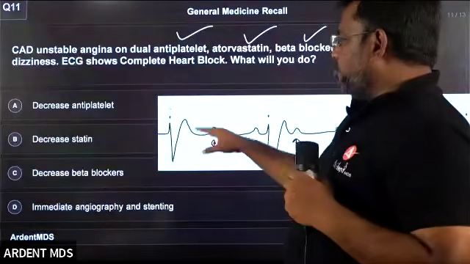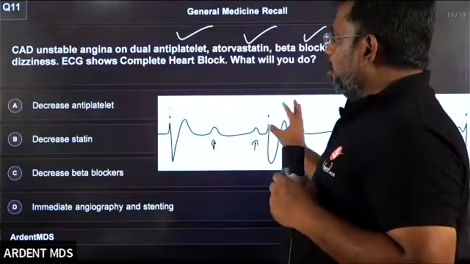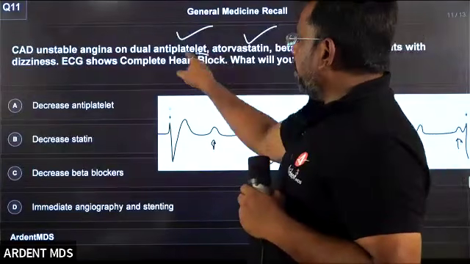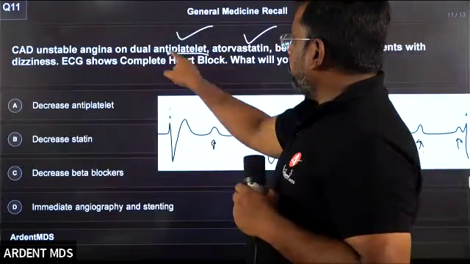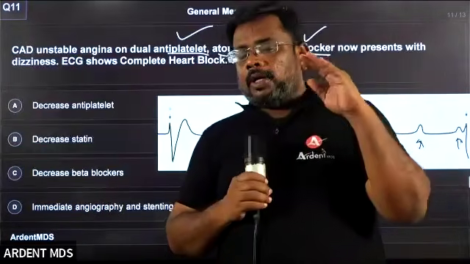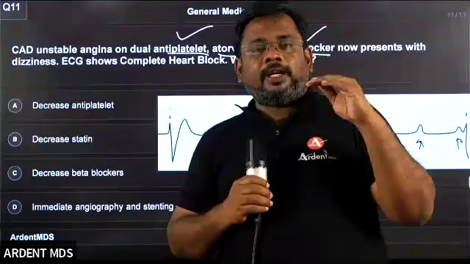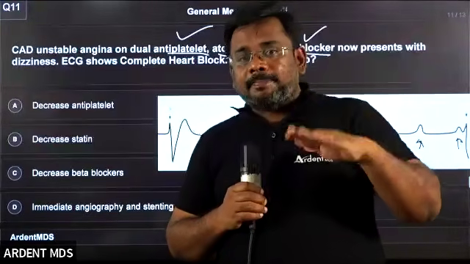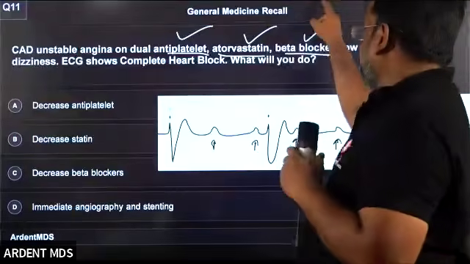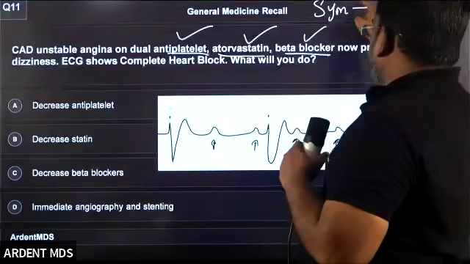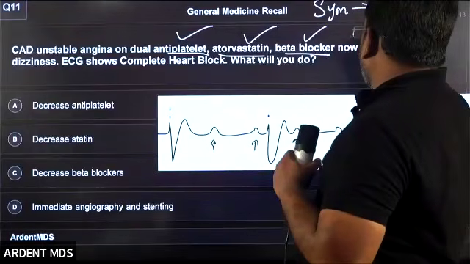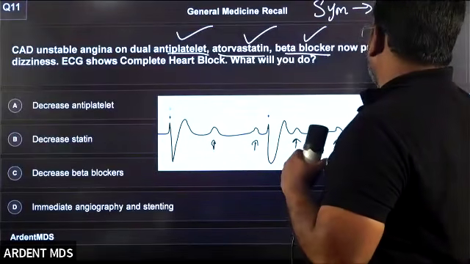Whenever there is a change in the ECG, just think about whether the problem is in antiplatelet or atorvastatin or beta blocker. Beta blocker is usually something related to blocking the sympathetic system. I told you the sympathetic system increases the heart rate. A beta blocker decreases the heart rate.